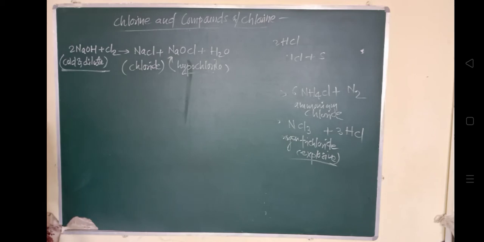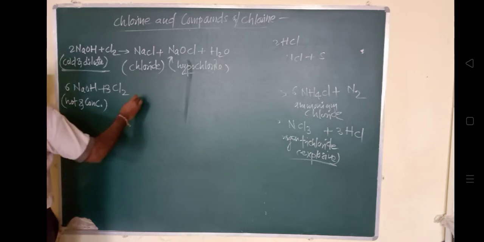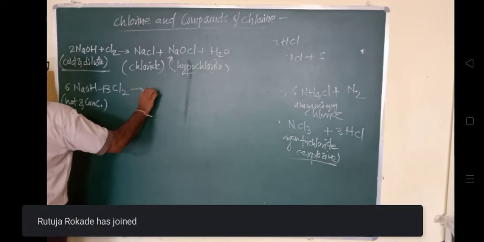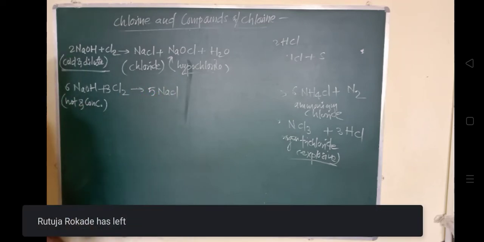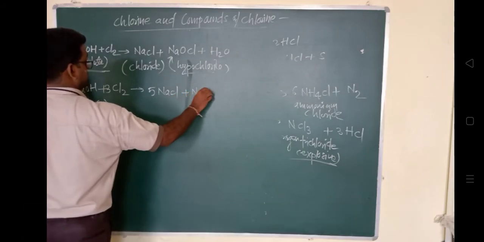But when it is reacting with hot and concentrated alkali, NaOH, right now it is hot and it is concentrated, जब NaOH का concentration ज़्यादा होता है, when it is reacting with the chlorine, it is giving rise to 5NaCl, that is sodium chloride, and NaClO3 and 3H2O.